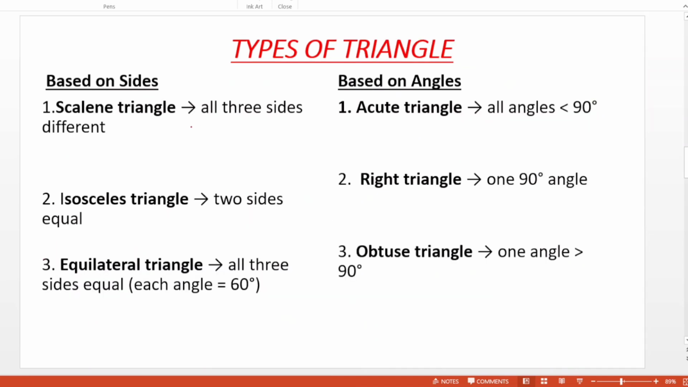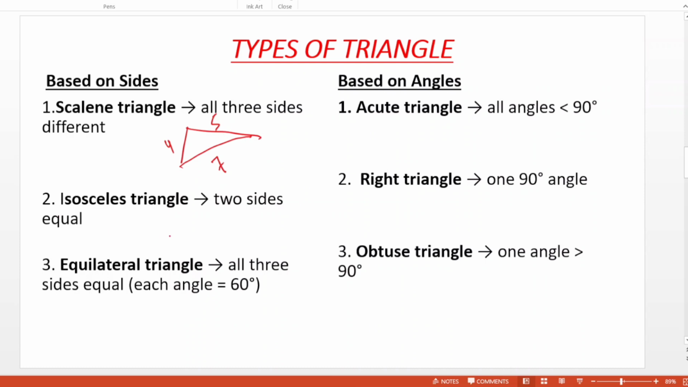types of triangle. Based on sides, there are three types of triangle, and based on angles, there are also three types of triangle. Here, in a scalene triangle, all three sides are different. Just here, 4, 5, 7. Means all three sides are different.